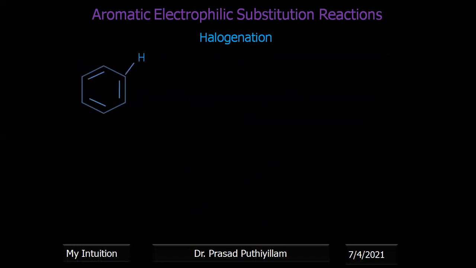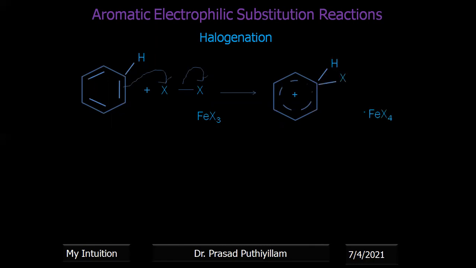I'm giving a general representation of the reaction. In presence of FeX3, polarization of the halogen bond takes place, and due to the polarization we get the corresponding arenium ion with FeX4 negative. The negatively charged FeX4 takes a proton, becoming hydrogen halide, and gives the final product, the halogen-substituted aromatic compound, plus HX plus FeX3.